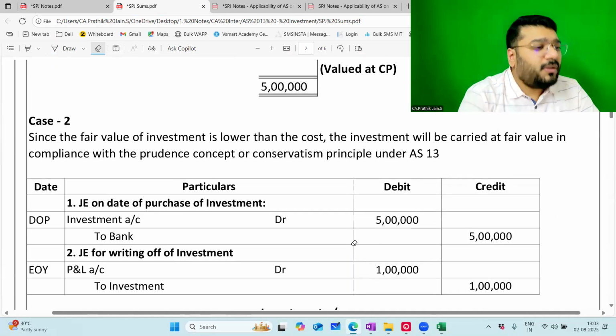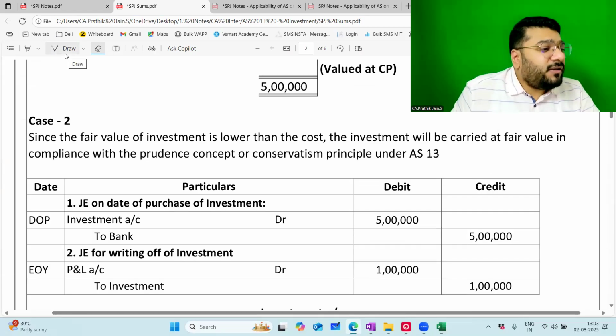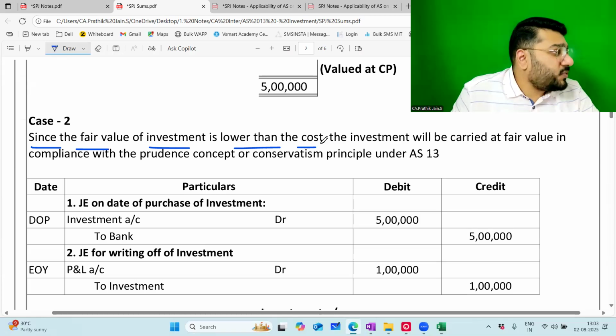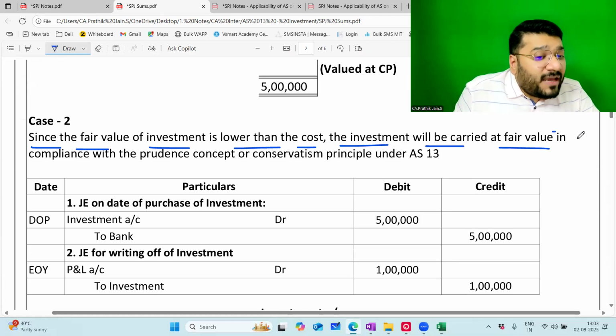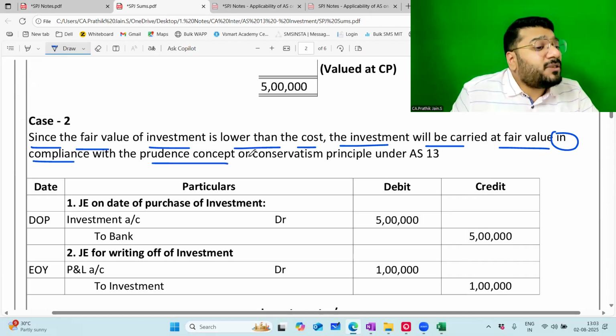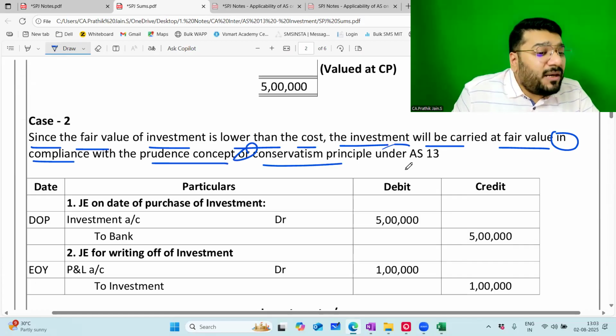Now, I give you the journal entry also. So here, I give the explanation. Since the fair value of the investment is lower than the cost. So what is lower? Fair value or the market value is lower. Therefore, the investment will be carried at fair value in compliance with the prudence concept or conservatism principle under AS 30.